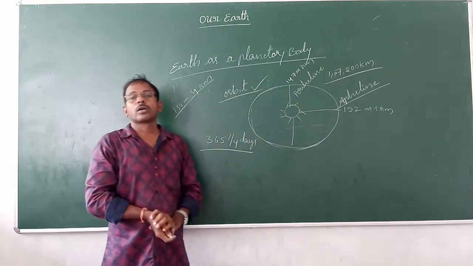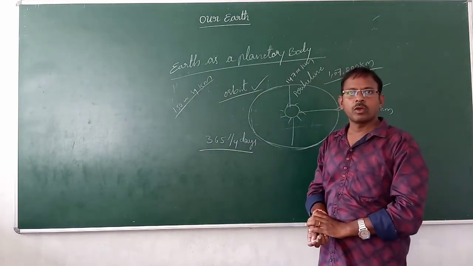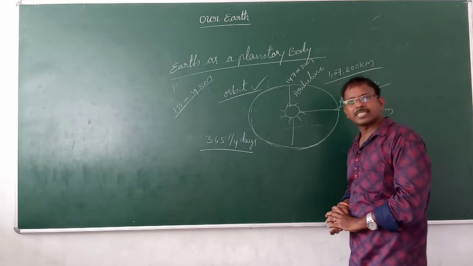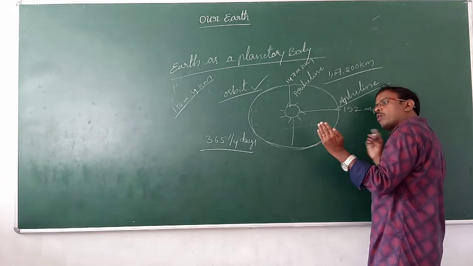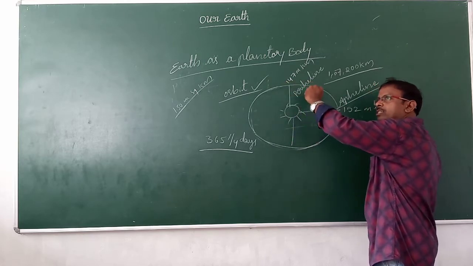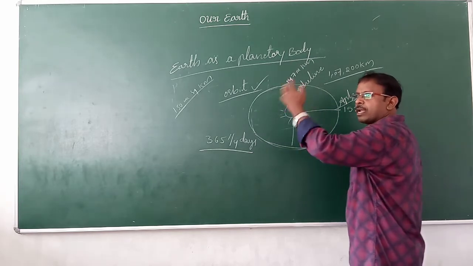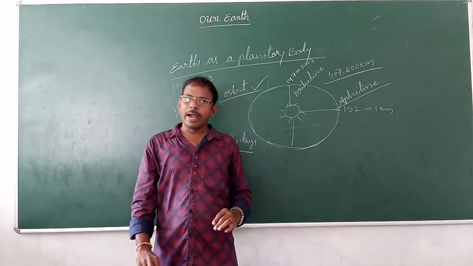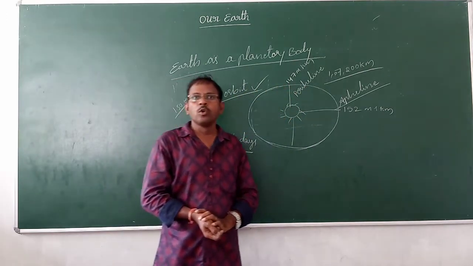Because Earth sometimes comes farthest and sometimes closest, seasons appear. We have also discussed in 8th class how seasons occur. Because of Earth's revolution around the sun, seasons occur, as it is moving and somewhat bent around the sun. When it is closer, it is summer; when it is farther, winter; in the middle, the rainy season. So, my dear students, you have understood Earth as a planetary body.